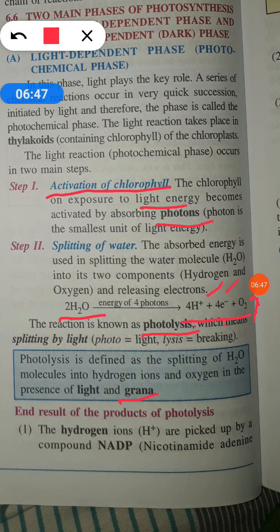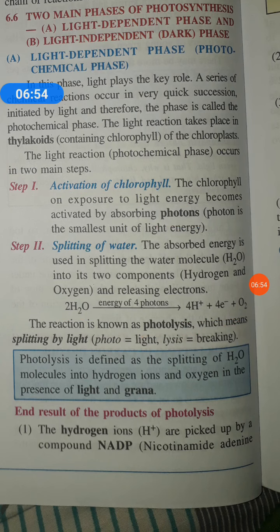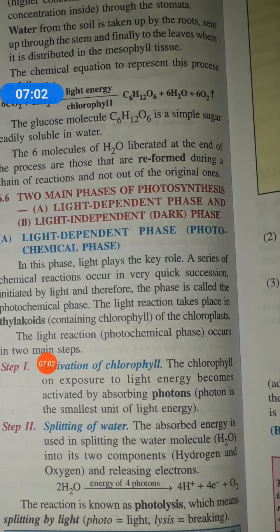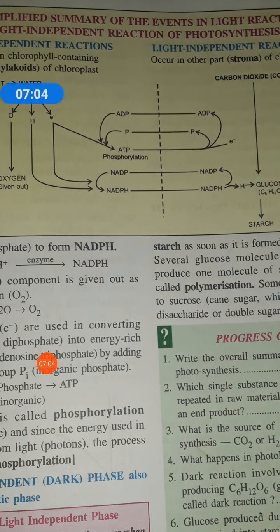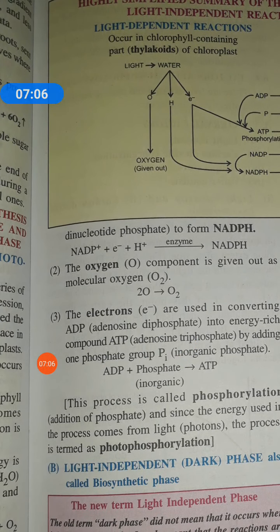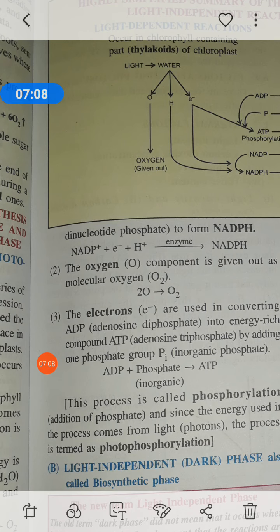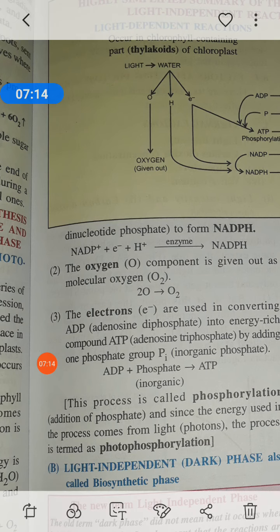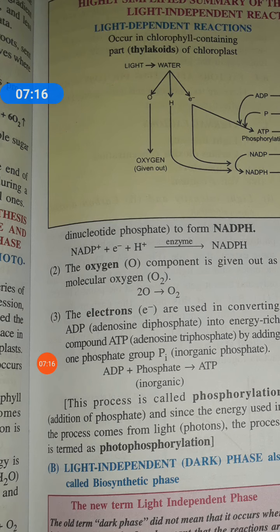Now what happens? Using the hydrogen ion which is given during the photolysis of water, there is a compound in the leaves called NADP. NADP, the full form is nicotinamide adenine dinucleotide phosphate. Okay, this is another energy rich compound, just like your ATP. In fact, this particular compound gives you more energy than ATP.